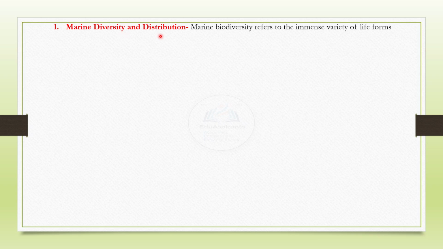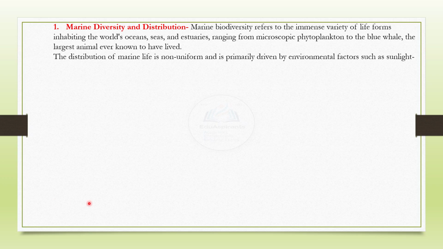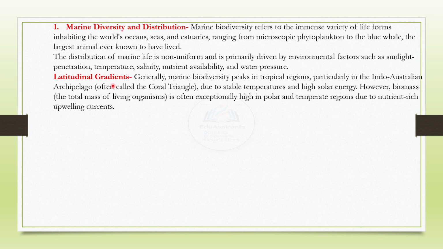Marine diversity and distribution. Marine biodiversity refers to the immense variety of life forms inhabiting the world's oceans, seas, and estuaries, ranging from microscopic phytoplankton to the blue whale, which is the largest animal ever known to have lived. The distribution of marine life is non-uniform and is primarily driven by environmental factors such as sunlight penetration, temperature, salinity, nutrient availability, and water pressure.